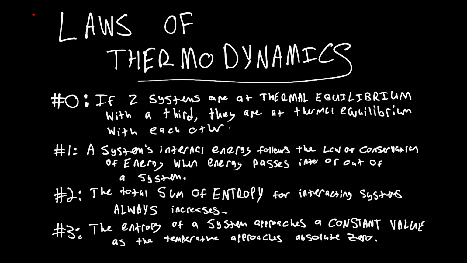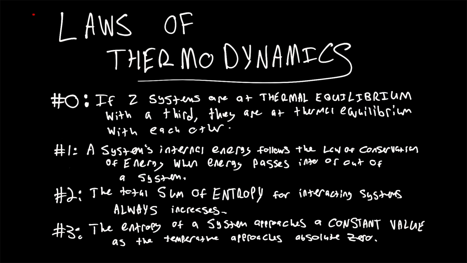Alright, so today we're going to be taking a look at the laws of thermodynamics. Basically, there are four laws of thermodynamics. Laws number 1, 2, and 3 were created in that order. The Zeroth Law, or law number 0, as I've written there, was actually created at a later point, basically as a logical constraint, which is basically common sense, but it had to be written down because otherwise you would have that horrible feeling of incompleteness. So let's take a look at the laws of thermodynamics.